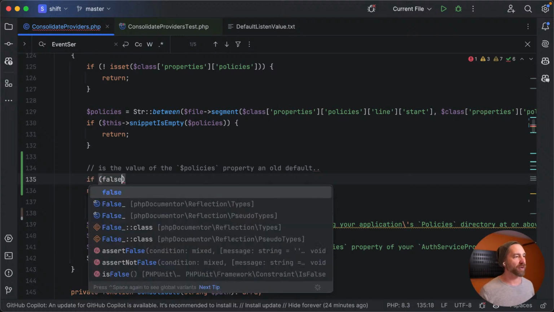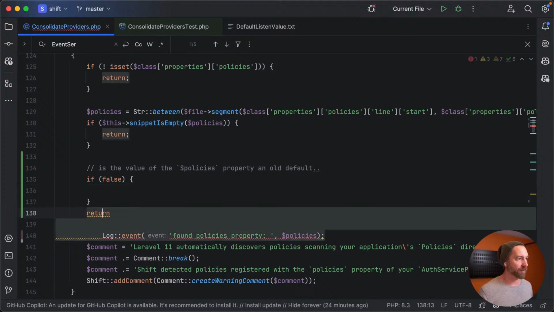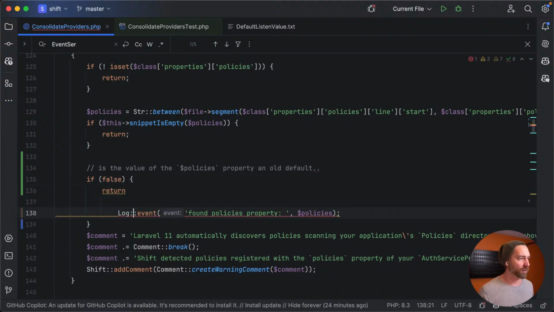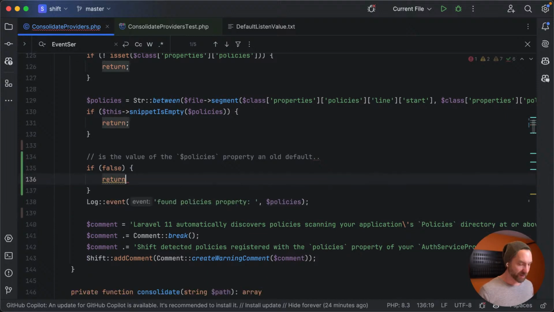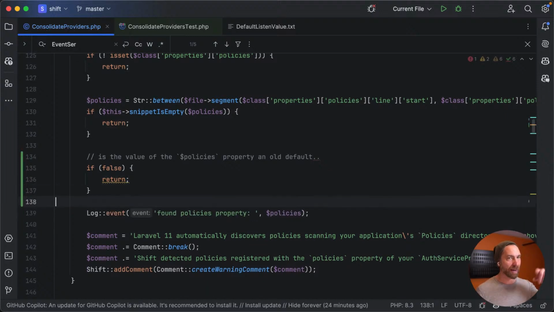So we'll say if false for now. I just want to get more than pseudocode going. Ooh, that was interesting. PhpStorm, I didn't want that. Oh, it's probably because I don't have the semicolon. I thought it was interesting PhpStorm chopped that line up in there. Okay, so here we just return.